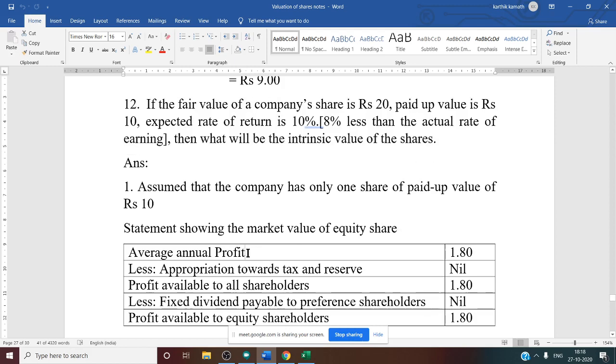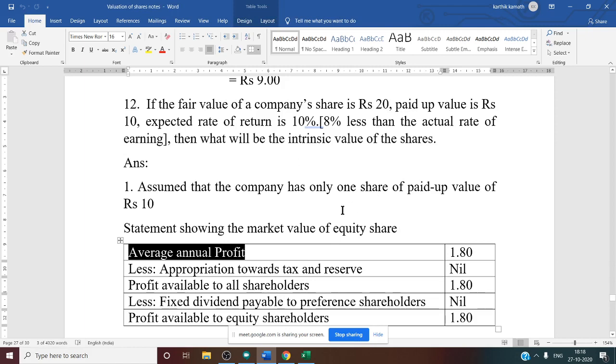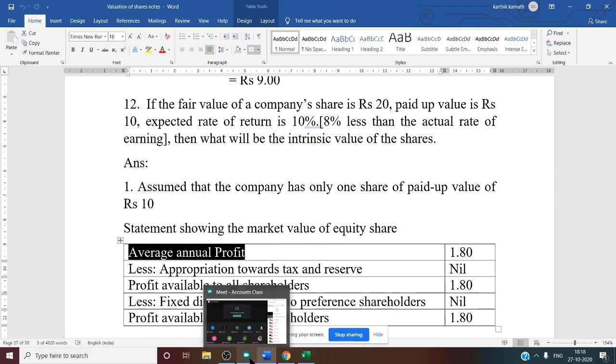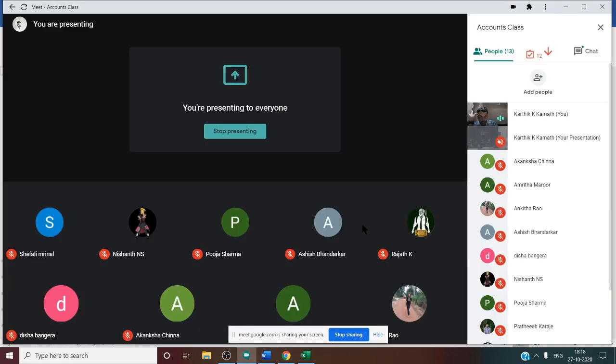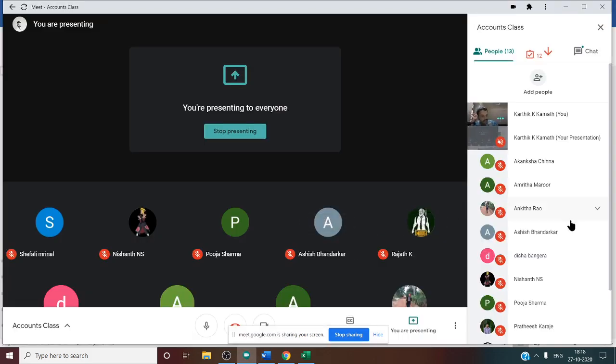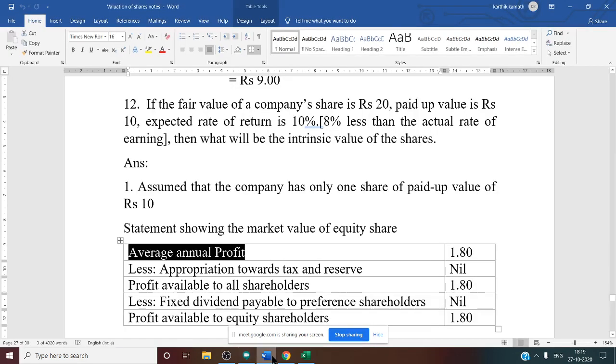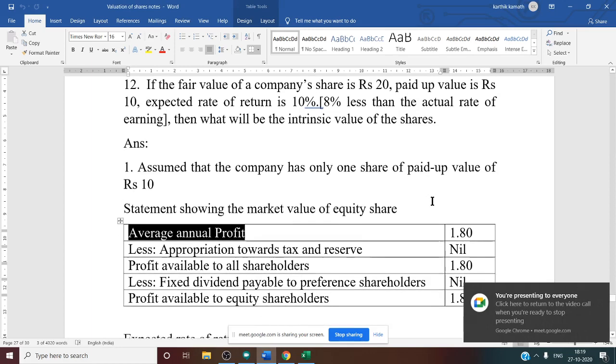First thing we need to know is average annual profit. What is a normal situation? How to calculate average annual profit? The normal case, we have seen this in the previous problem. AAP is nothing but the actual profit average. Suppose 3 years profit, 4 years profit, 5 years profit is given. If you take the average of 5 years profit, you will get annual average profit, AAP. But in this question, there is no such information about previous year profit. For that, there is a working note.